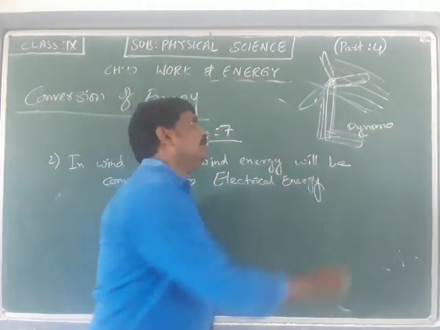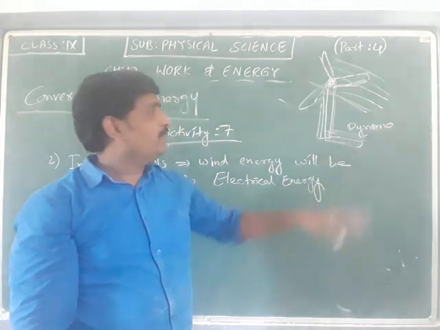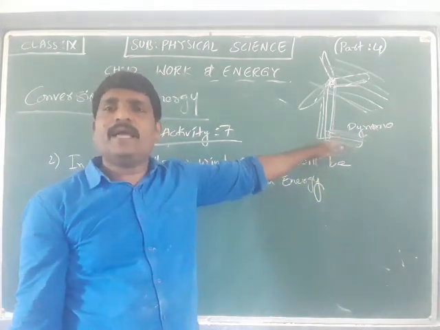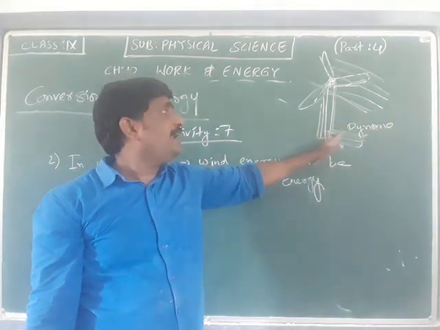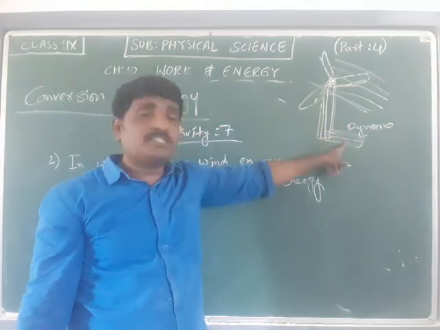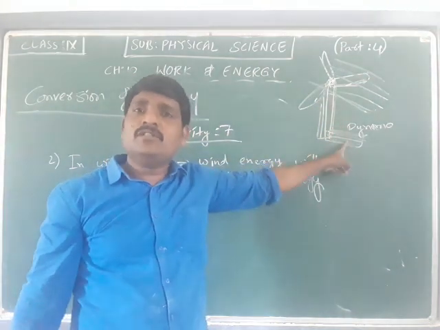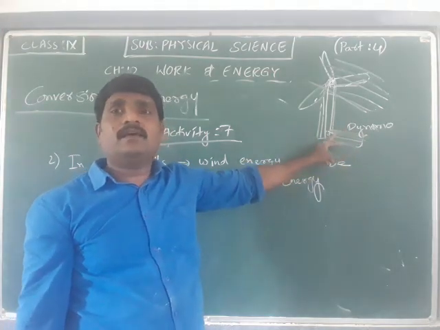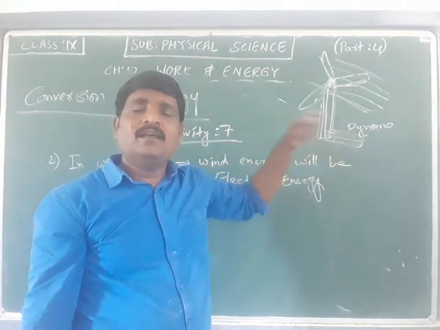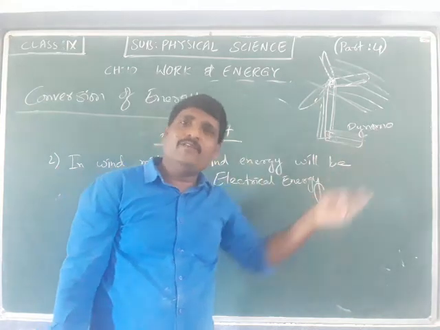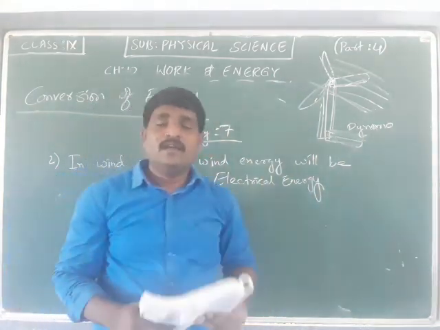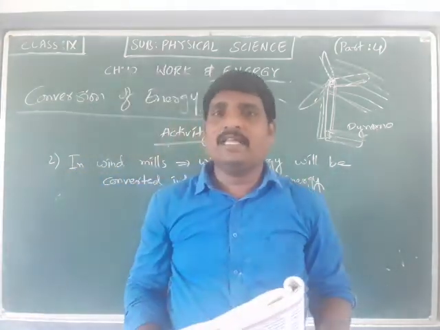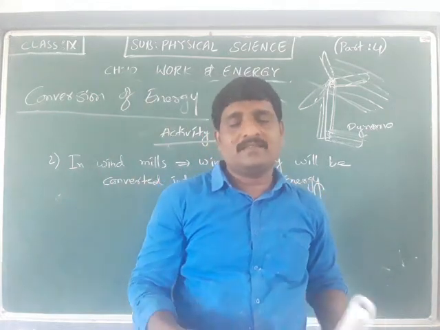Okay. So this dynamo has the arrangement of magnets and copper wires, where due to the rotation, the shaft of the dynamo rotates. Due to the rotation of the shaft of the dynamo, the electrical energy will be created here. About how it is going to happen, you have a very good explanation in your electromagnetism lesson in your 10th class. When you come to the higher class, that time you will talk.